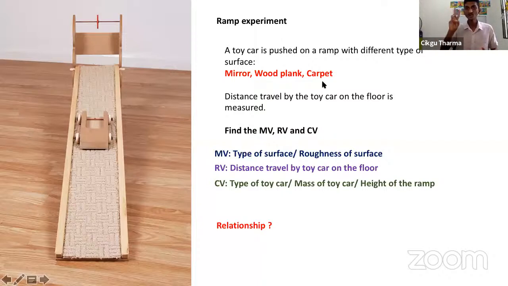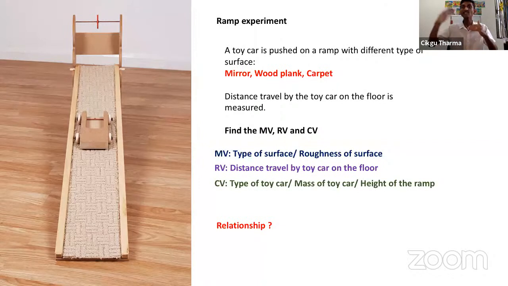There are 2 ways to answer the relationship question. We can say the more or less the MV, the more or less the RV. Or if the MV increases or decreases, then the RV increases or decreases. So there are 2 ways to answer this question. All right. So now, how are we going to answer this question?